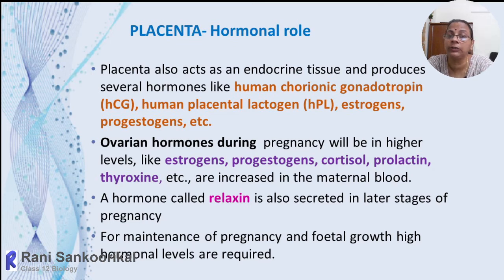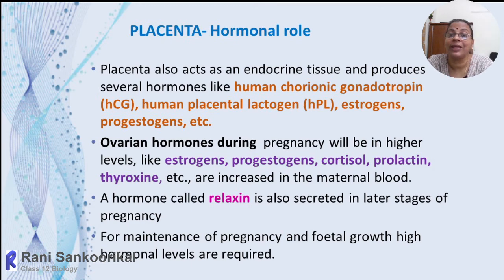Because in the pregnancy condition the basal metabolic rate of the mother will be very high, her requirements are very high, and her reproductive health condition should also be high. So automatically some hormones, mainly estrogen, progesterone, cortisol, prolactin and thyroxine, will be higher than in normal conditions.